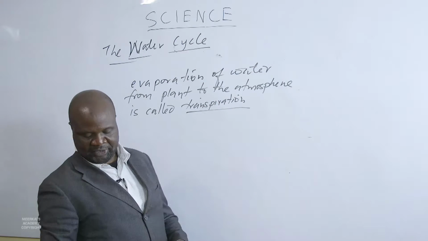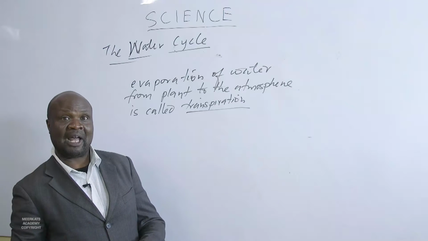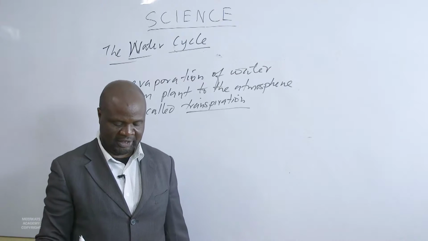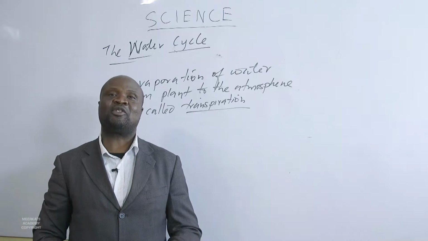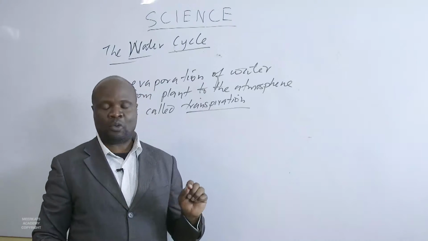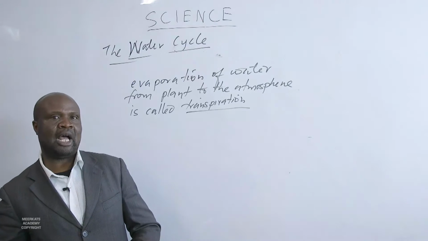We are saying transpiration is the process whereby the plant loses water back to the atmosphere through evaporation. That process is what we call transpiration. Now, through transpiration, water is returned back to the atmosphere.